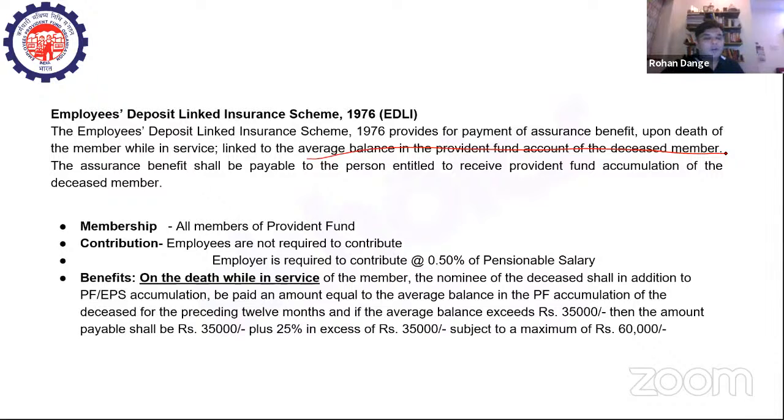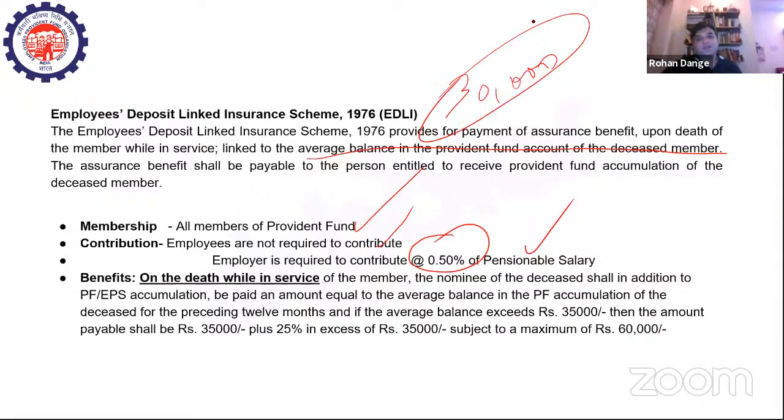So here, when you talk about membership, who are the members of the EDLI, Employees Deposit Linked Insurance Scheme? All members of the Provident Fund are members of EDLI also. And what about the contribution? Employees are not required to contribute. Only the employer is required to contribute, at 0.5% of the pensionable salary. So if your pensionable salary is 30,000 rupees, that 0.5% amount will be contributed by the employer. So you will get the benefits of the EDLI on death while in service.